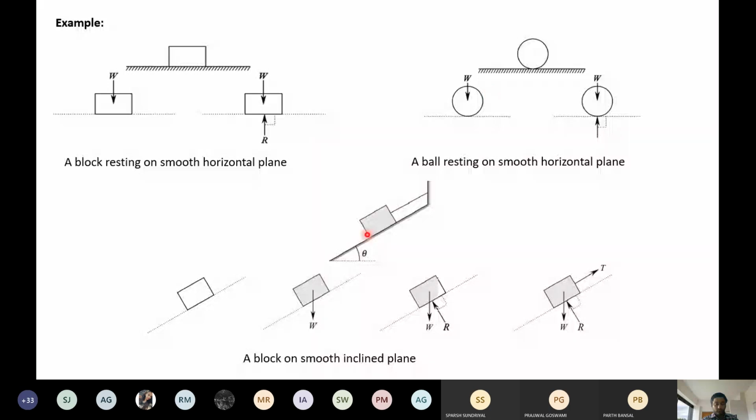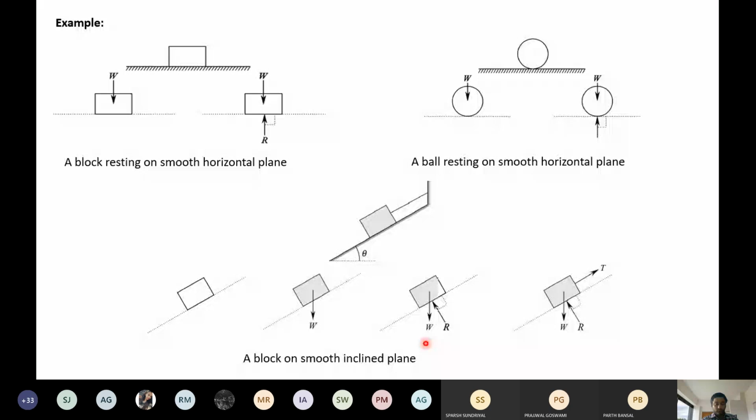And this is very important again: a block on this smooth inclined plane. This is the inclined plane here. The block is here and this is the string which is attached to this vertical wall. Weight is acting downward and the reaction, you can see. Again you have to see, reaction will always act at 90 degrees to the surface. This is the surface on which the reaction is occurring. Weight is acting downward.